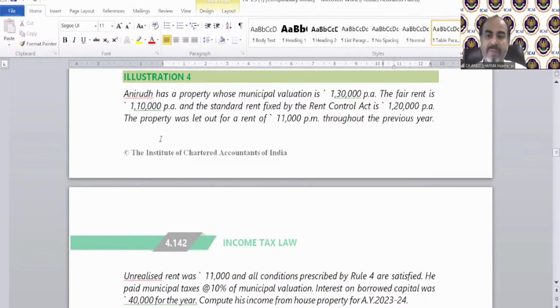So kindly tell me first, which case is this? If you find the correct case, you will solve it like this. So I am waiting for your answer. Read the question and let me know which case this is. So we will solve it with the help of that case scenario.